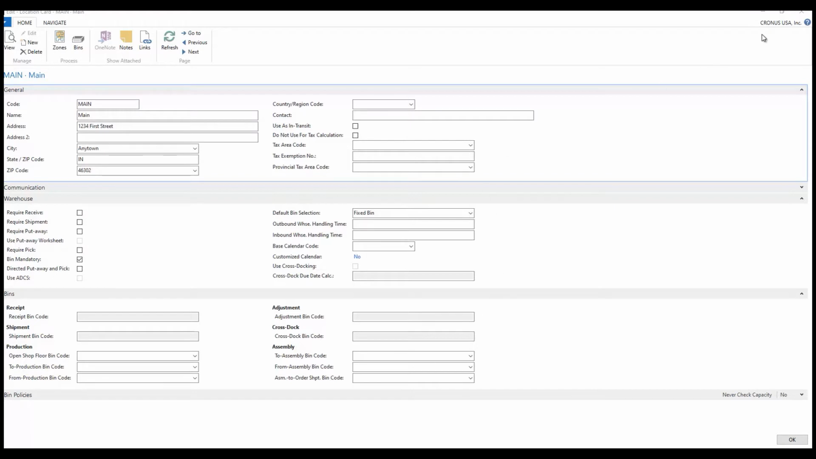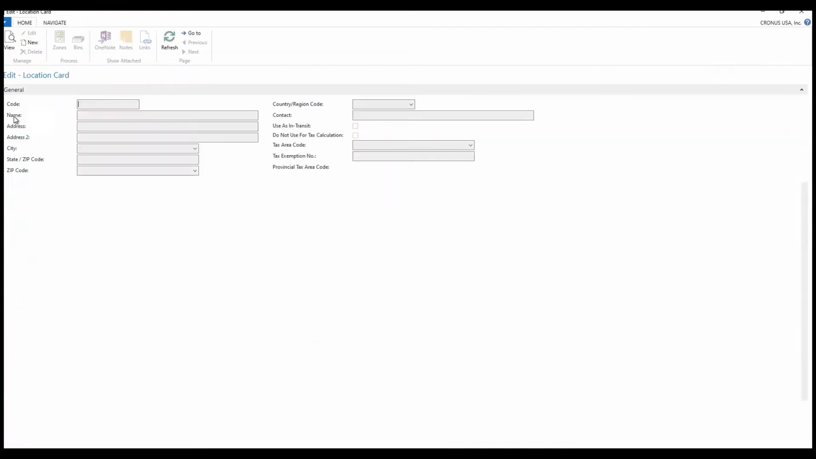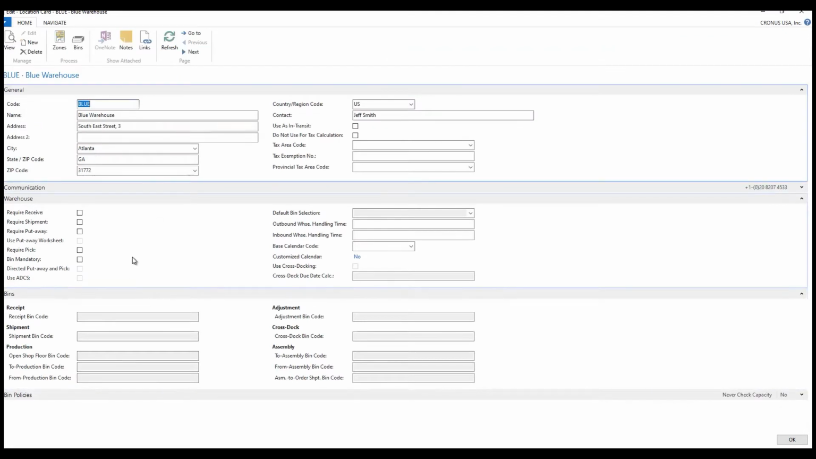To illustrate this point, what I'm going to do is close this up, and we're going to go to the blue warehouse here. And if you notice, the blue warehouse is configured with virtually nothing checked, and you can operate a basic warehouse this way. But this has been operating, and I can change required receive, required ship. I can require a pick, I can require putaways. I can change these on the fly.